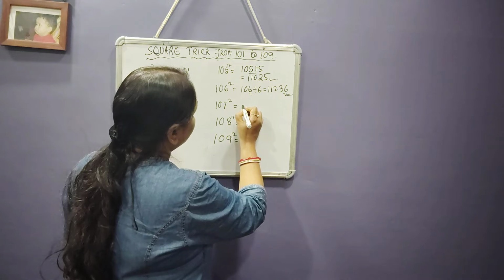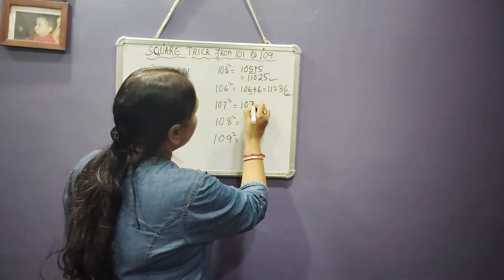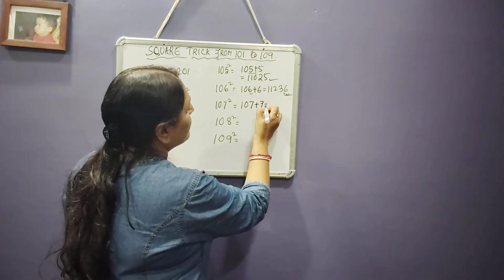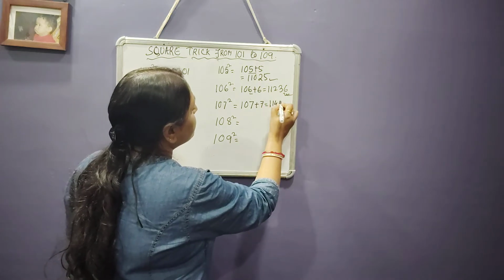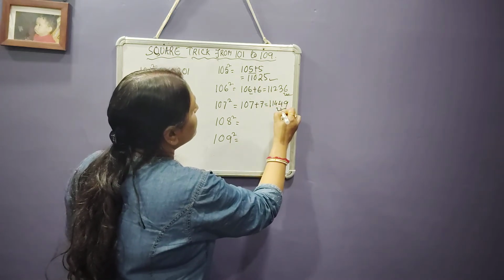Now 107 plus 7 is how much? 114. 7 sevens are 49. This is the answer.